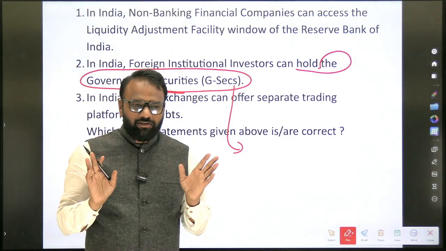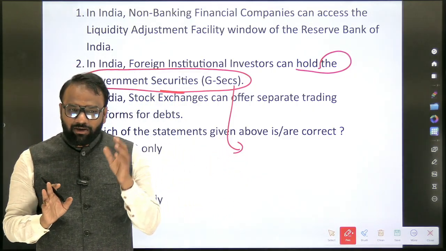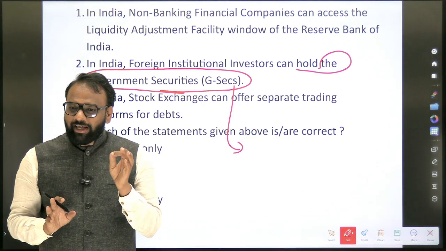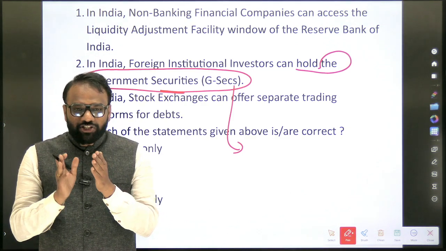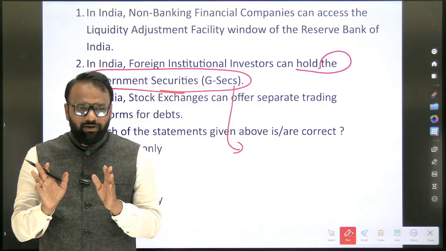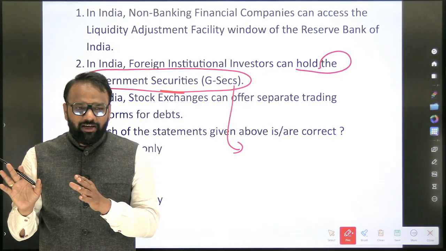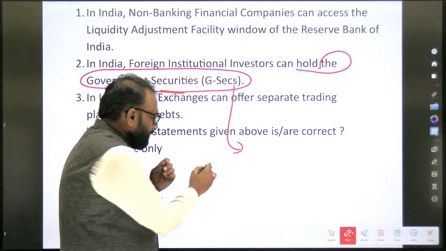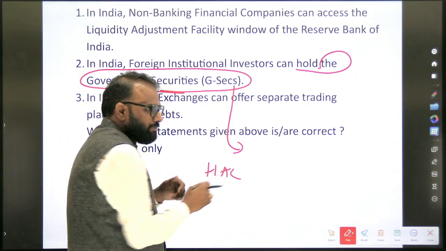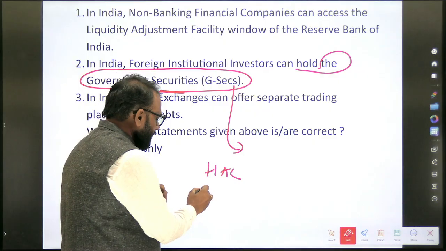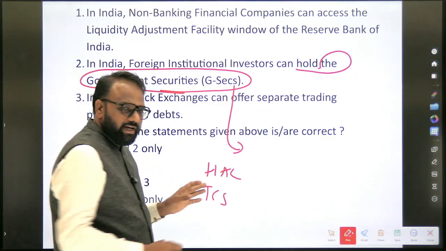Again you are getting confused here. FDI is not, when a foreigner purchases a government security, it is not considered as FDI. FDI can happen only when they purchase the share of a company, not the government. See, government securities are different from shares of a company. Now, if I take an example of HAL, it's a PSU. Next, if I take TCS, it's a private company.